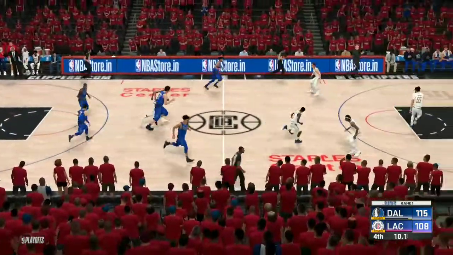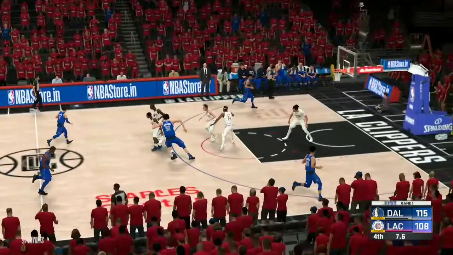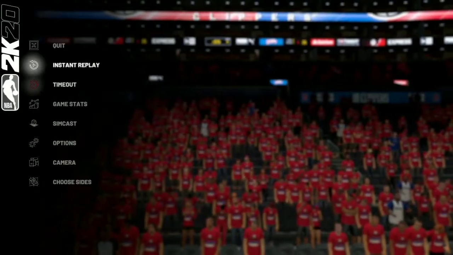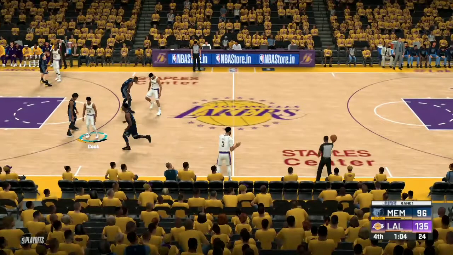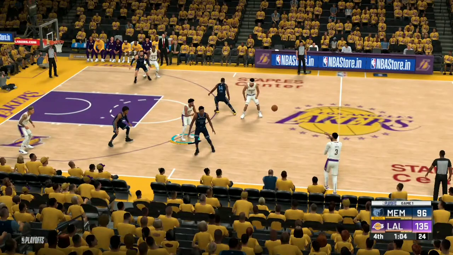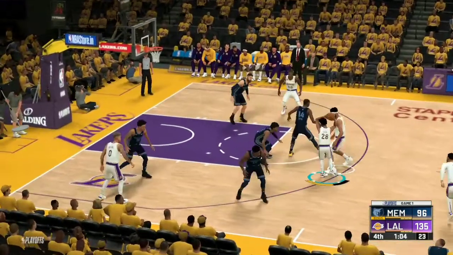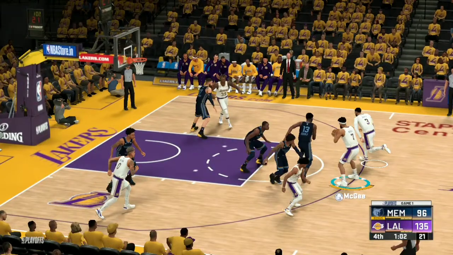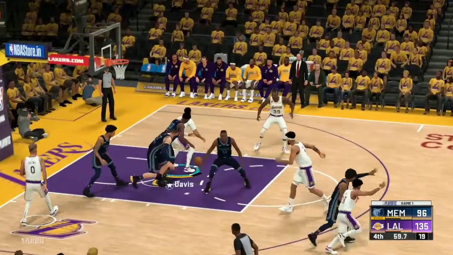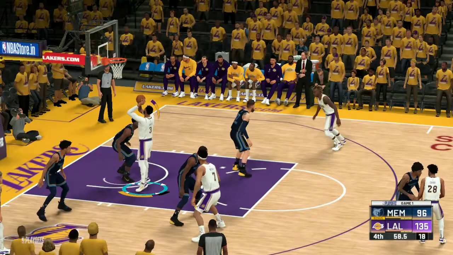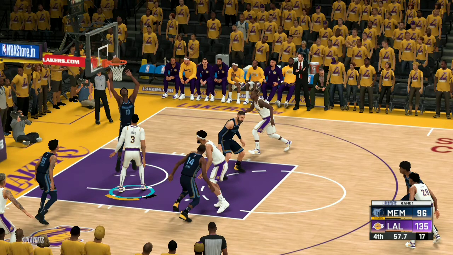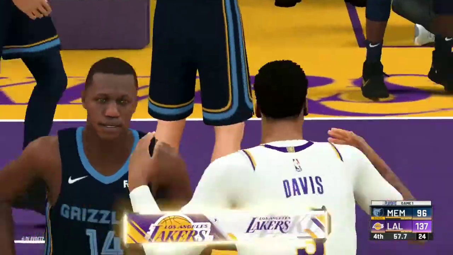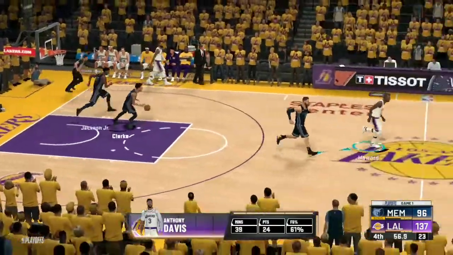Okay, so let's move on to the next game here, which is the Los Angeles Lakers versus the Memphis Grizzlies. Okay, so here we are, Lakers versus the Memphis Grizzlies, 1 versus 8 seed, as the Lakers blow out the Memphis Grizzlies by almost 40 points, as JaVale McGee has the ball, passes to Anthony Davis, goes up for the hook shot, and let's see if he makes it. And yes, he makes that shot. It's a 40. So the Memphis Grizzlies beat the Portland Trail Blazers to be in the playoffs, and they get blown out in the first round by 40 points by the Lakers.